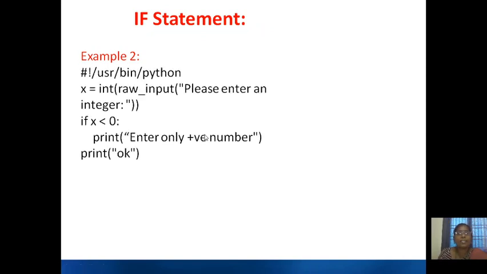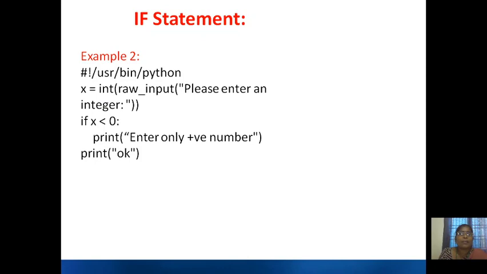Coming to the second example, here we are taking a raw input. As we know, a raw input statement will store the input as a string. So here we will be asking the user to enter an integer. The integer will be stored as a string because of raw input, and that will be converted into int. You can directly use input also here.